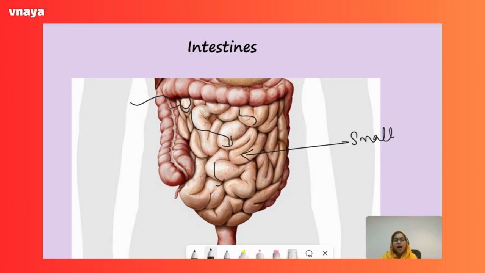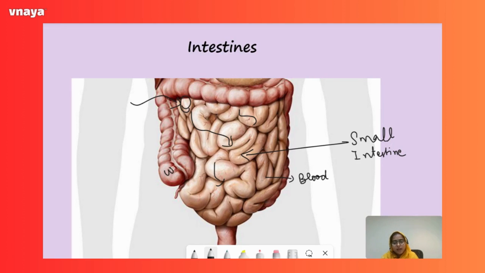And then after that, what happens? After the digestion of food, the simple form of the food will be transported towards the blood, because there is a blood supply in the small intestine. So the small intestine will send the digested food into the blood so that the blood can circulate it to all parts of the body.